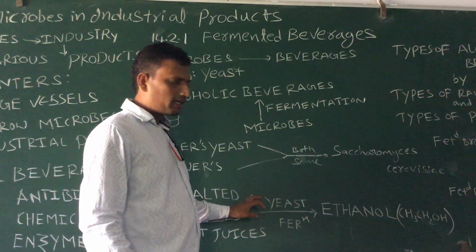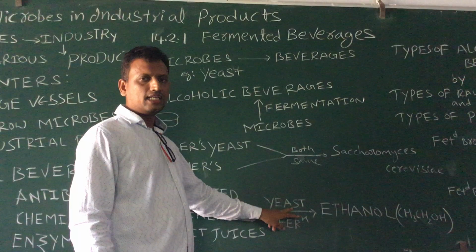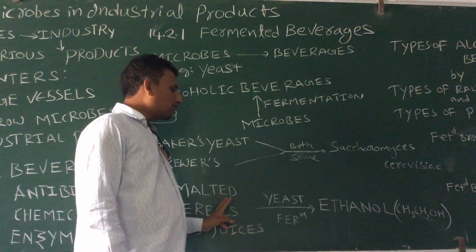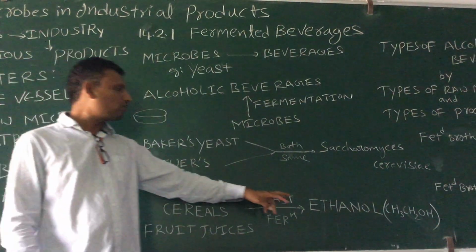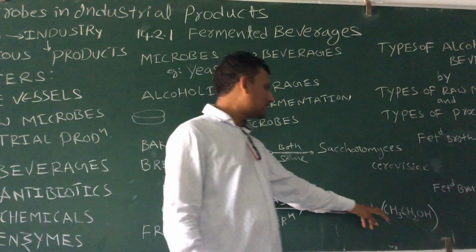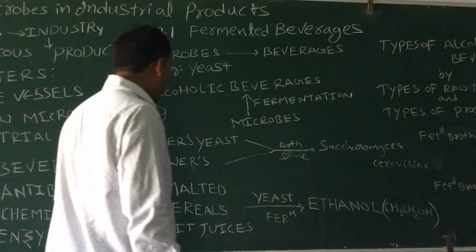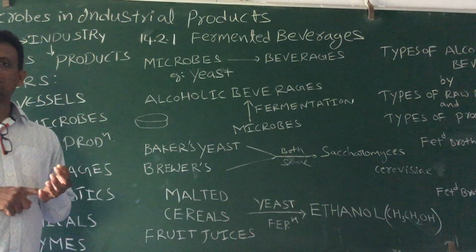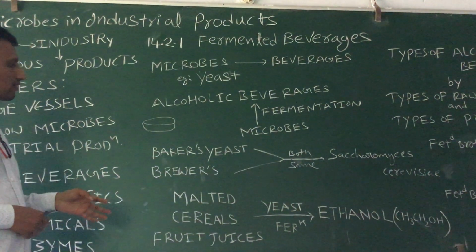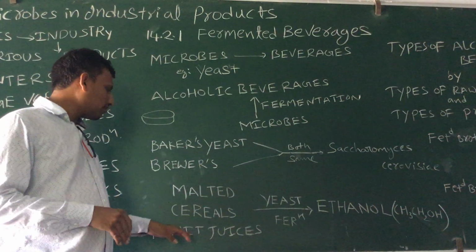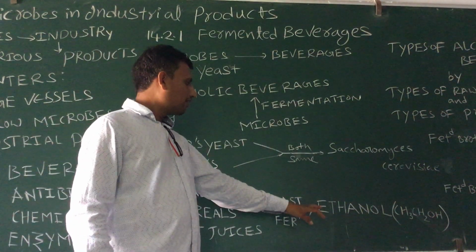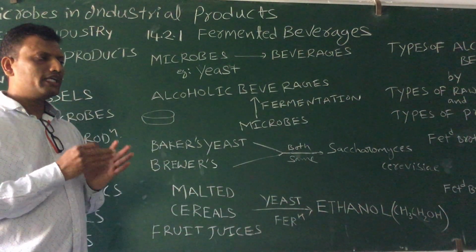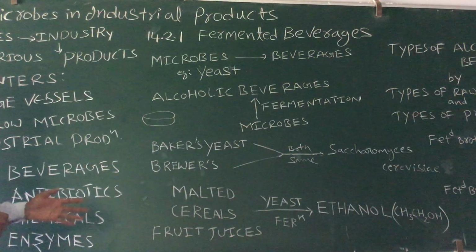So the maltose is then fermented by the yeast. I told you, sugar is converted into alcohol. So here the yeast ferments the maltose, which is converted into ethanol. Ethanol is the alcohol, CH3CH2OH. So not only malted cereals, sometimes fruit juices, for example grape juice. Grape juice is also converted into ethanol by using yeast, with which process? Fermentation. So yeast converts both malted cereals and fruit juices.